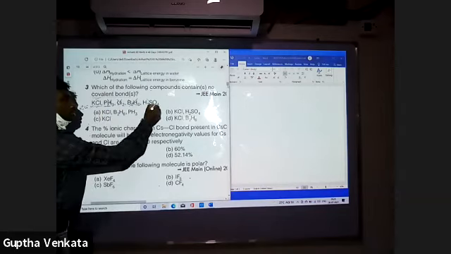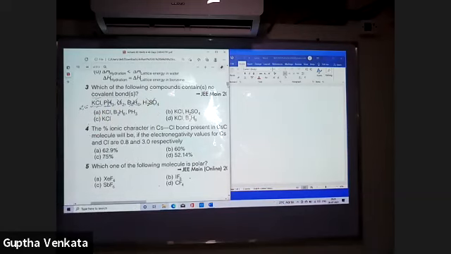That's why H2SO4 is not. So finally what is the answer? Okay. So here you got a concept. What is the concept? Between the metal and non-metal, ionic. Between the metal and metal, metallic bond. Between the non-metal and non-metal, covalent. Very good.